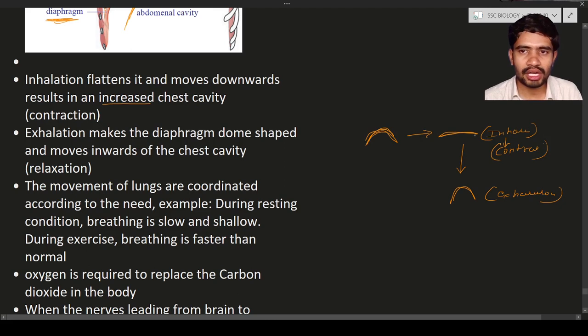When the diaphragm contracts, it becomes flat. Remember this term, contraction. Relaxation of the diaphragm gives it a dome shape.